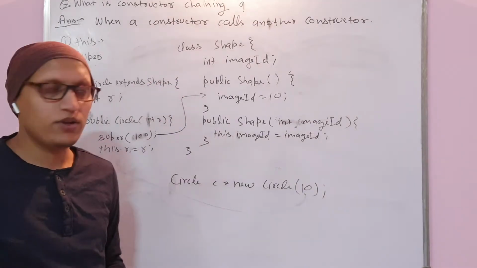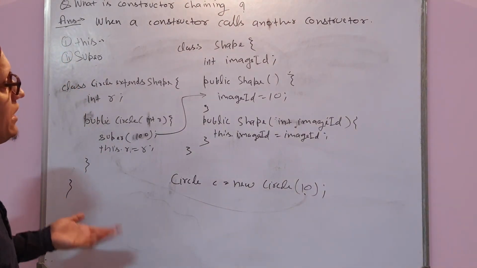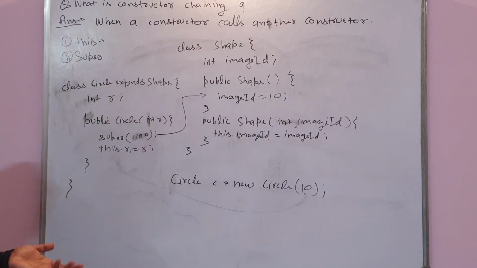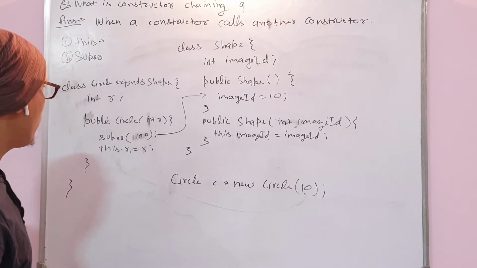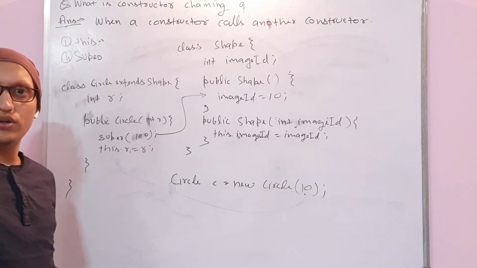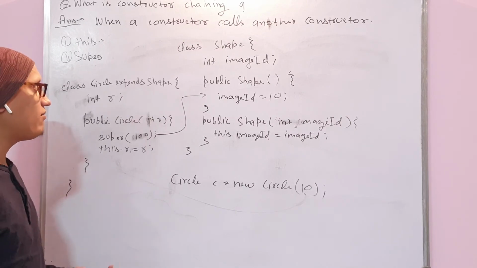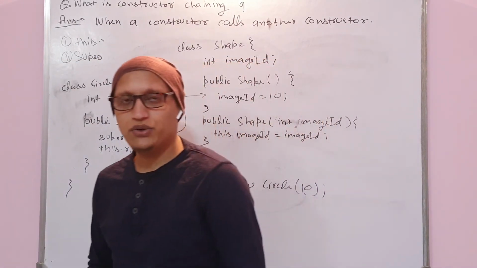That is also possible, but that comes under some of the trickiest parts. There are some tricky questions related to constructor chaining, related to the super keyword or the this keyword. Generally it's related to the super keyword, which is a very tricky question that I will explain to you in my next video.